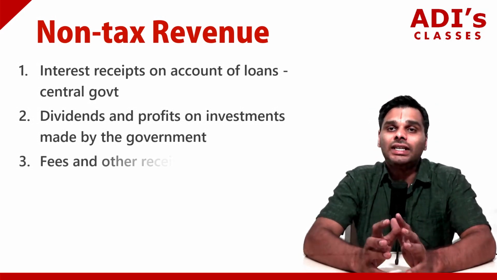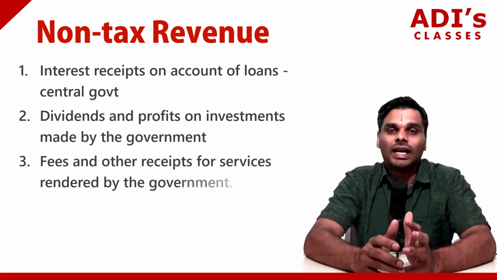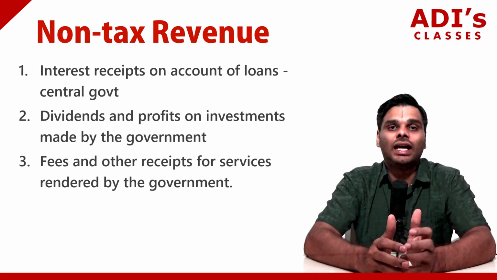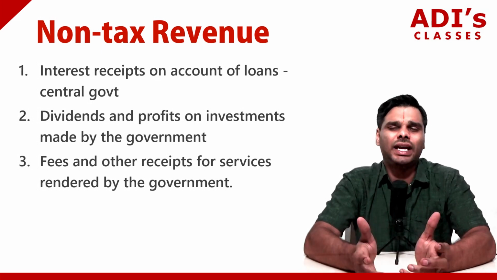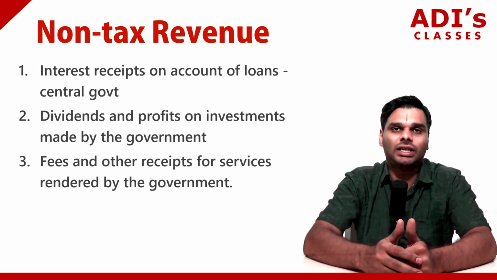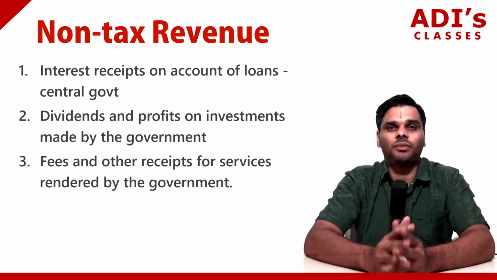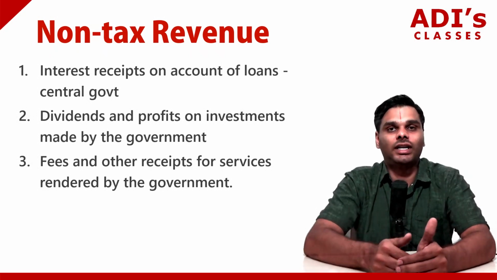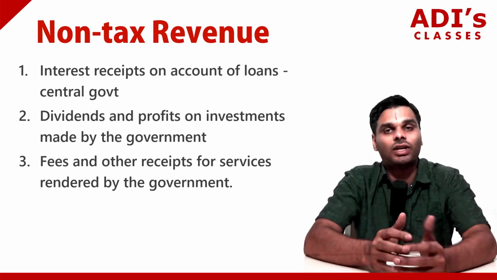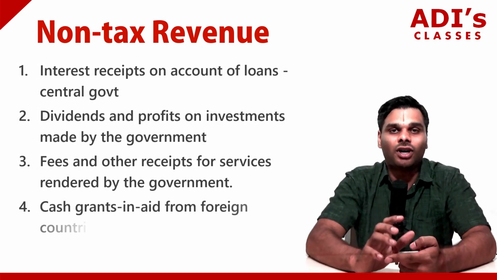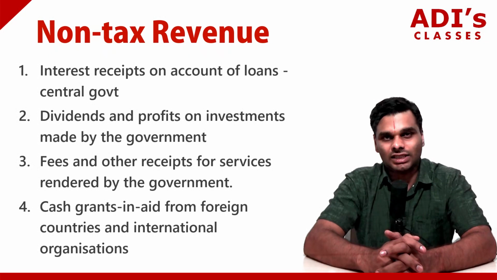The third one, fees and other receipts for services rendered by the government. It could be any fee. If the government is giving you an encumbrance certificate and charging you 150 rupees, that is a fee the government is receiving, and this also comes under non-tax revenue. Then, any cash grants in aid from foreign countries and international organizations.